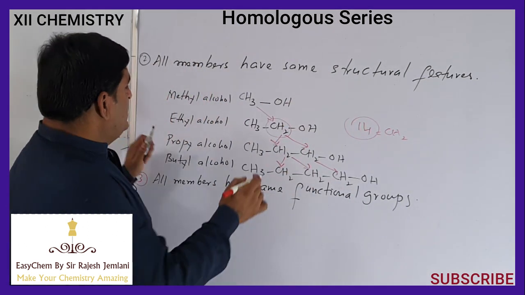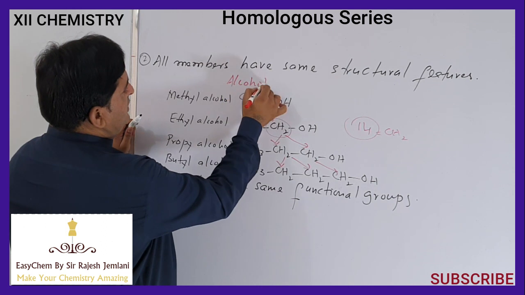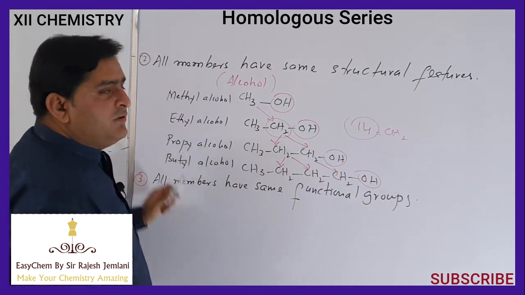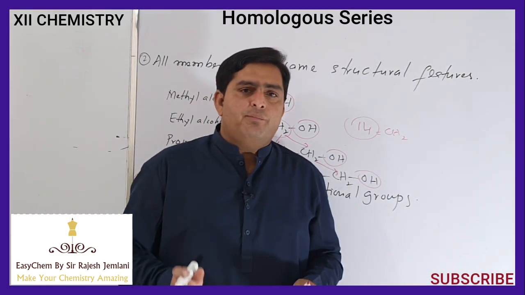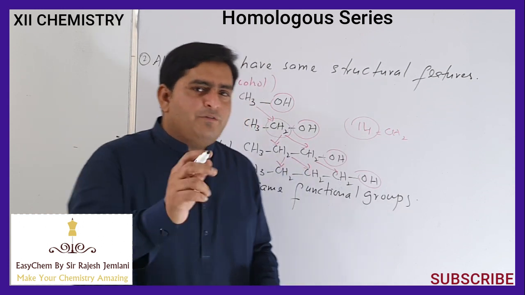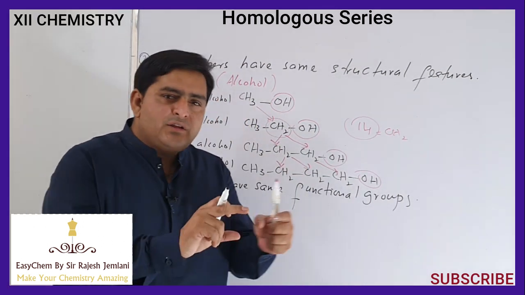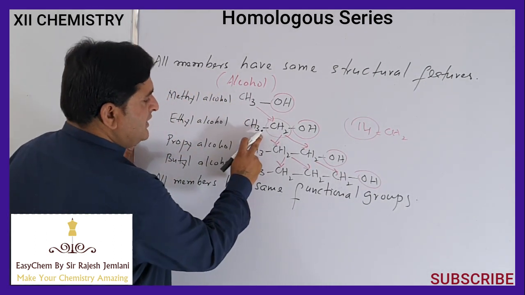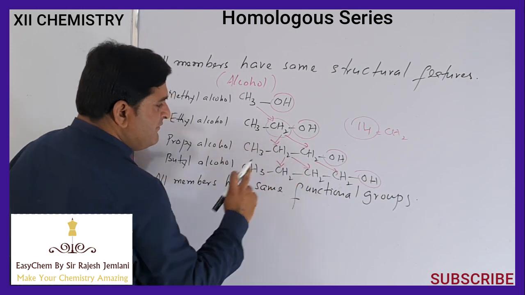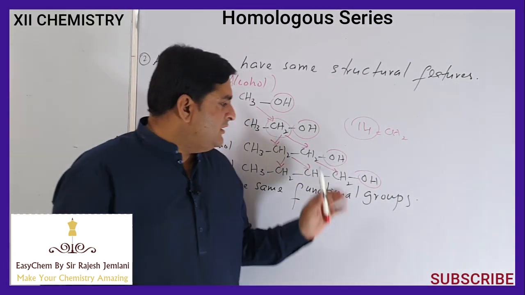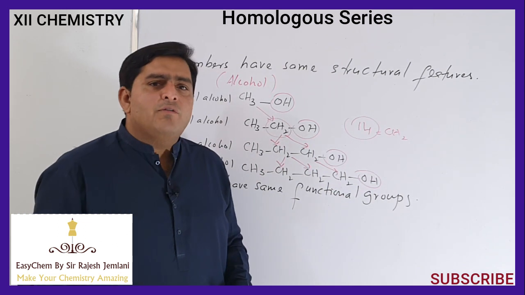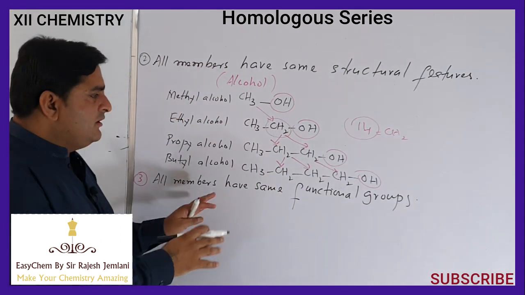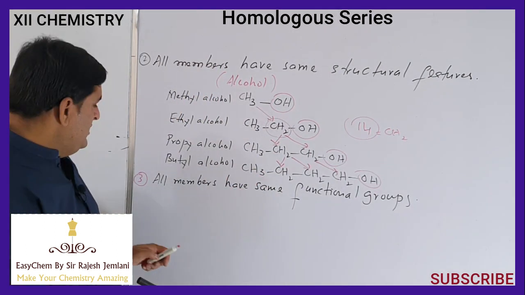As all the members of the alcohol family have the same functional group OH, their chemical properties will be the same, as the chemical properties of organic compounds depend upon the functional group, while the physical properties depend upon what? The length of the carbon chain. So physical properties of methyl alcohol will be different from ethyl alcohol, from propyl, from butyl alcohol. As the length of the carbon chain increases, the values of physical properties either gradually increase or gradually decrease. We will mention them later.